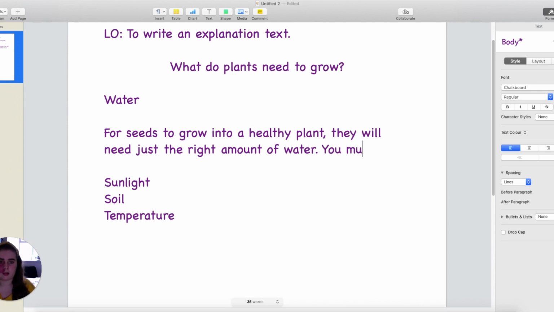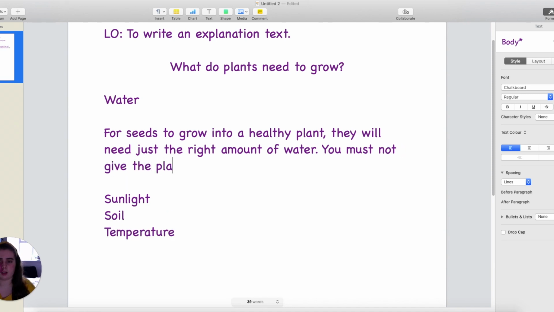You must not give the plant too much water, comma, or it will not grow.